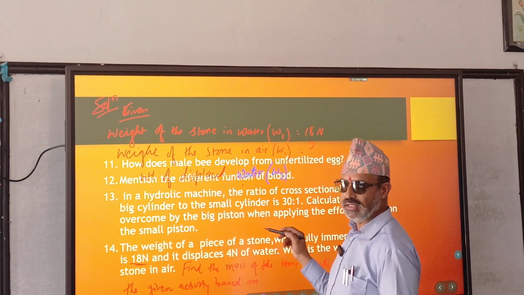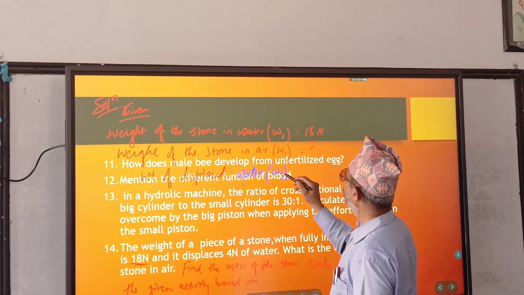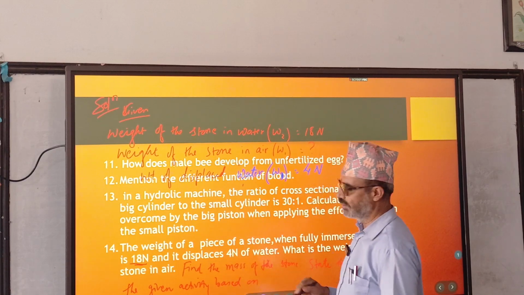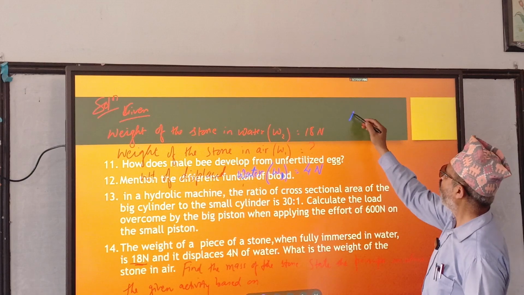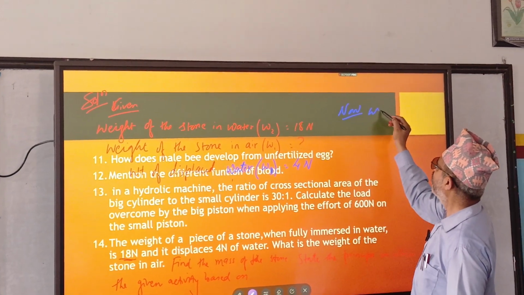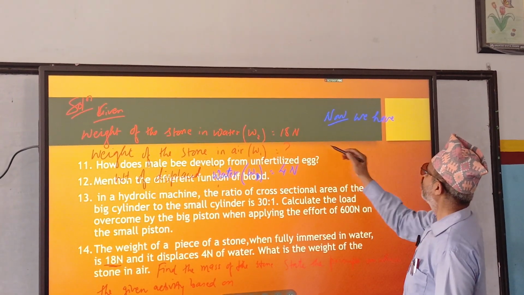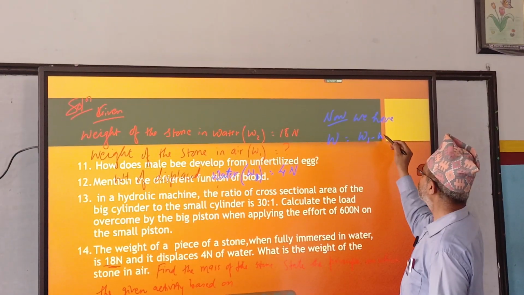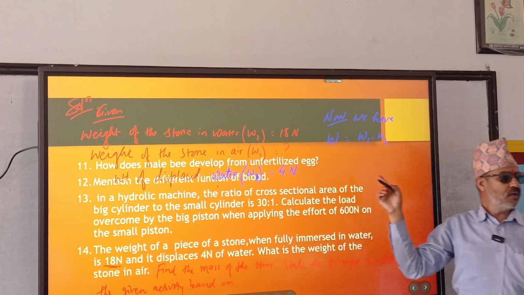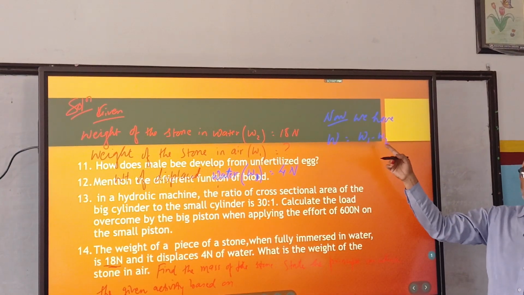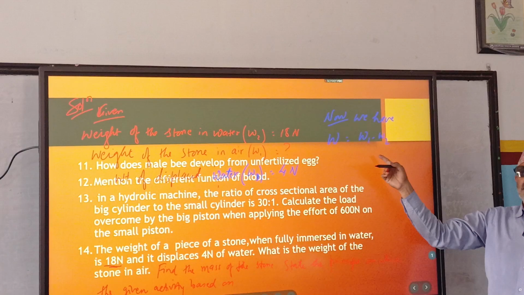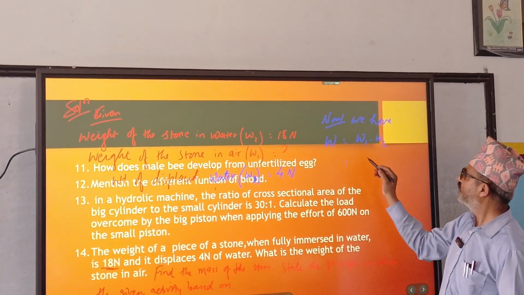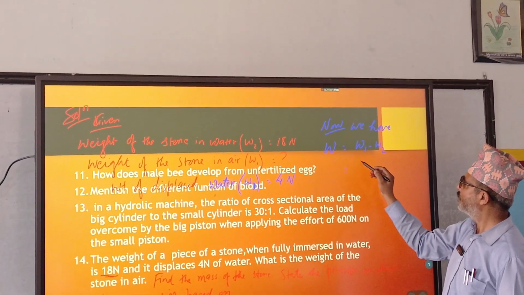W3 we can write. Or only W you can write here, no problem. Equals to how much Newton? 4 Newton. Now what is the formula? W equals W1 minus W2. Weight of water displaced is equal to weight of the body in air minus weight of the body in water. So how much does it come? 4 Newton here.